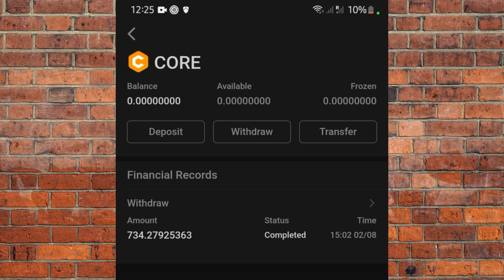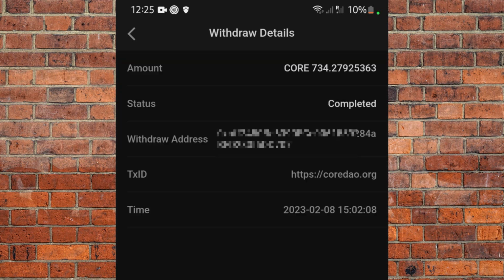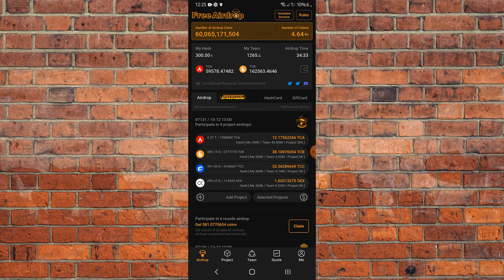It got listed on the exchange Bitmart. As you can see right here, I withdrew all these coins on the 8th of February, and it was sold for a lot of money. So this same app, if you still have it on your phone, you can still use it to mine the particular coin that I want to show you right now, guys. But if you don't have it, don't worry, I will show you where and how to do it.